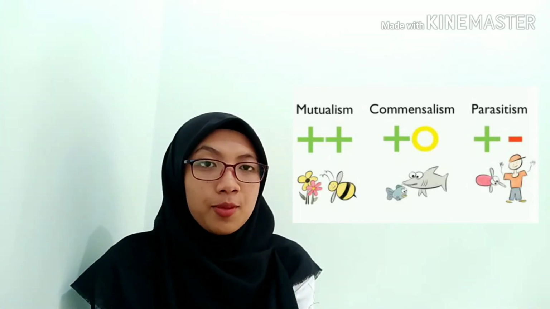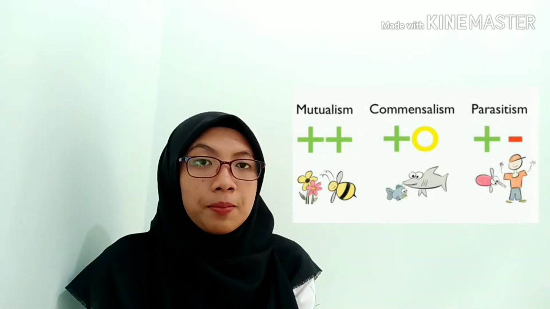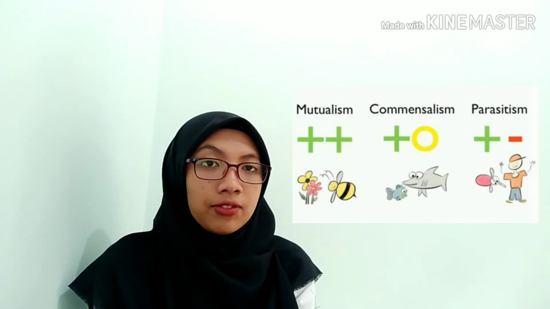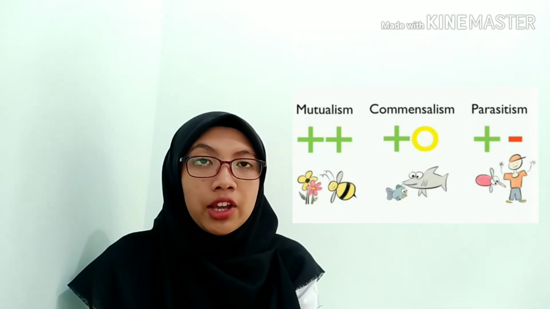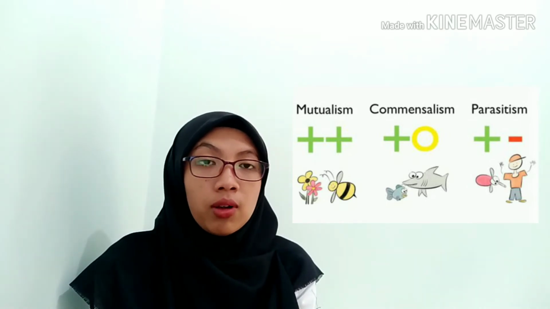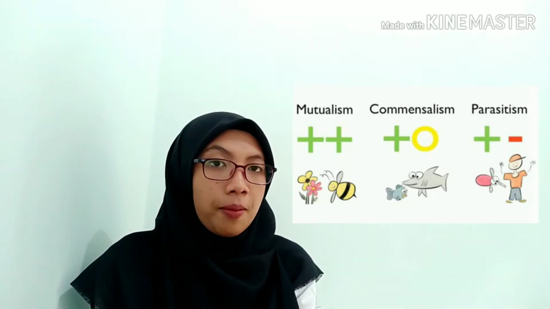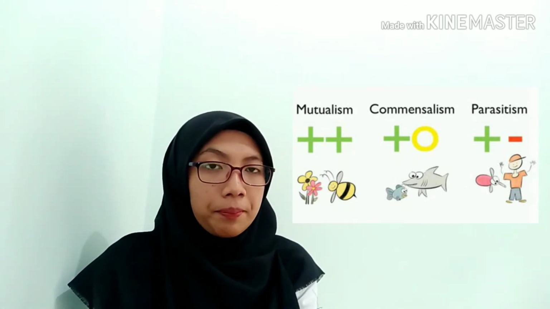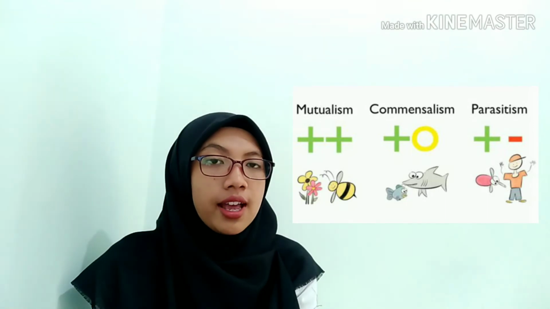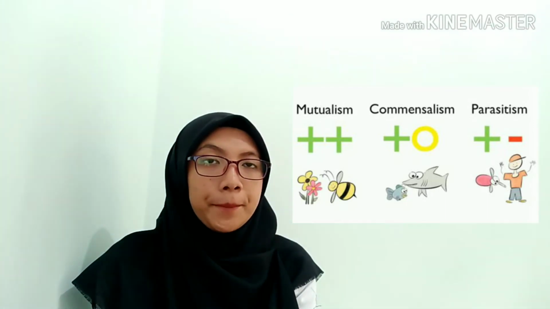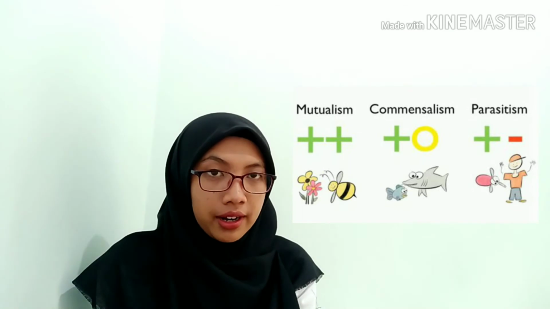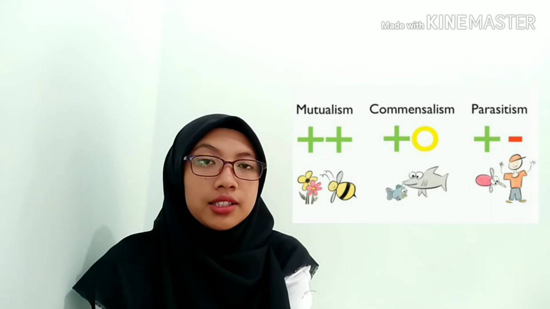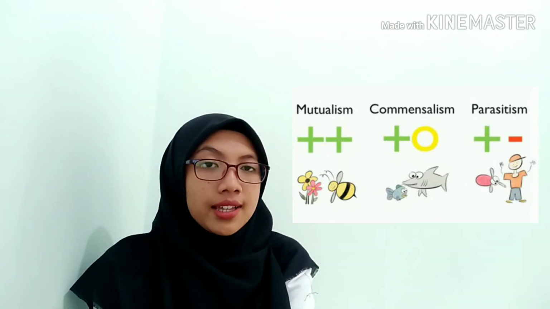And the second formula: if one of them gets a positive impact, while the other doesn't get a positive or negative impact, or we can say if there was no interaction, it would not die, that's called commensalism symbiotic. Positive impact has a plus symbol, and not getting a positive or negative impact has a non symbol. So commensalism symbiotic has the formula plus and non.